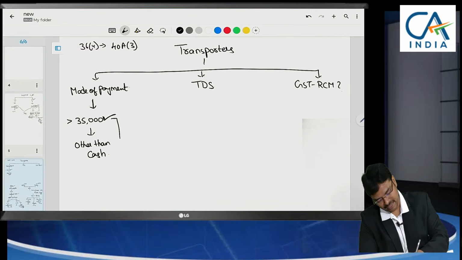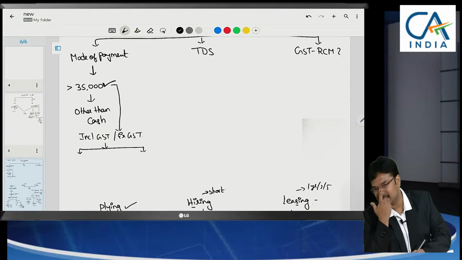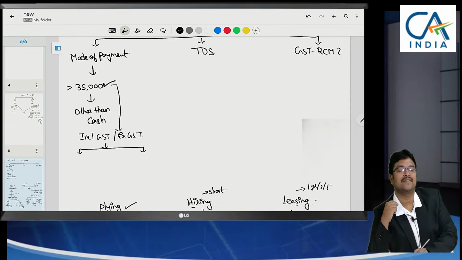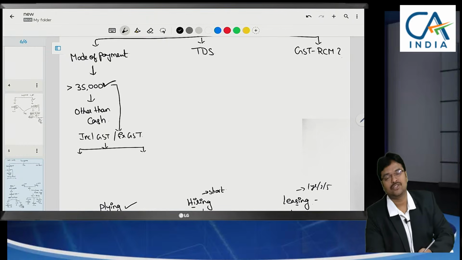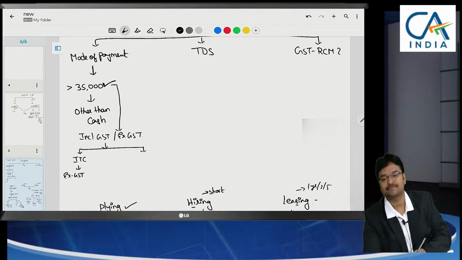Now, whether this limit is including GST or excluding GST. How much we are debiting to P&L account is important in this case. Do we debit GST to P&L? No, because we are claiming it as ITC. Since we are claiming it as input tax credit, it is not our expenditure. That means whenever you are availing ITC, then excluding GST value only should be considered. That means in our earlier example, 1 lakh.